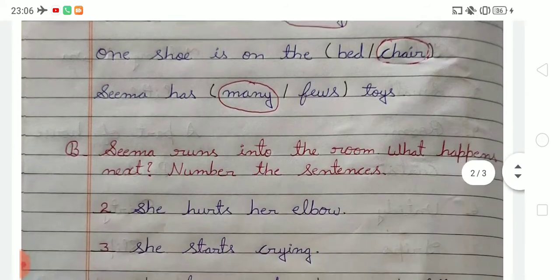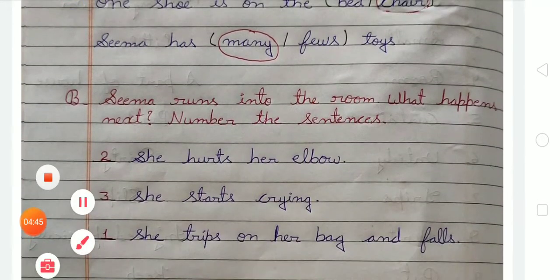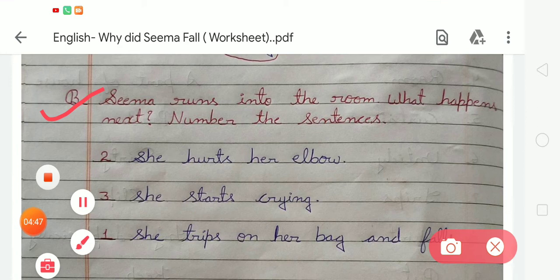Okay. Now come to the next, exercise B. In exercise B, Seema runs into the room. What happens next? Number the sentences. So we have to write numbers according to the sentences. We have to make a number. What will happen?